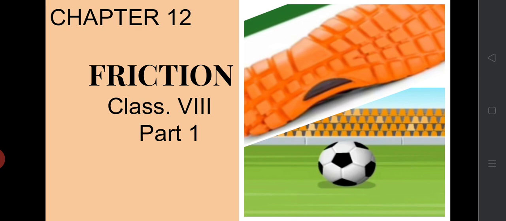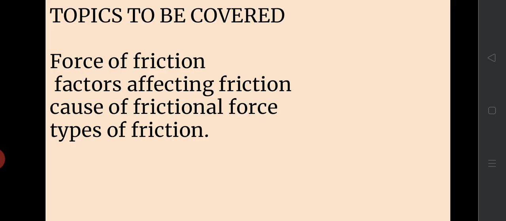Today we are going to start a new lesson, friction. In the previous lesson, you have learned about friction in brief, but here we are going to discuss this topic in detail. Topics to be covered: force of friction, factors affecting friction, cause of frictional force, and different types of friction.